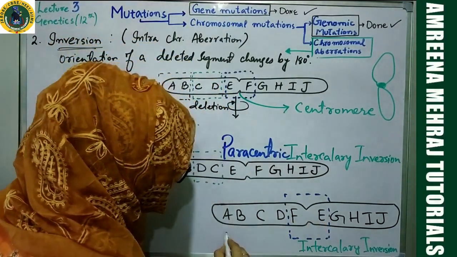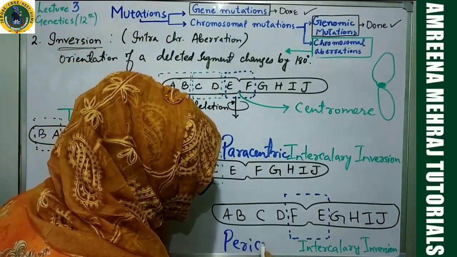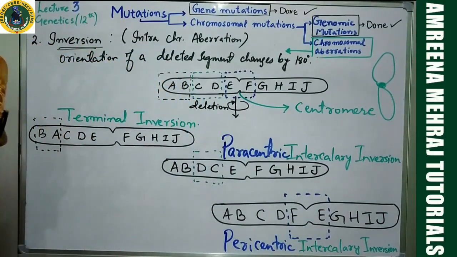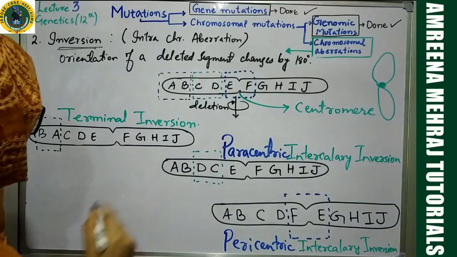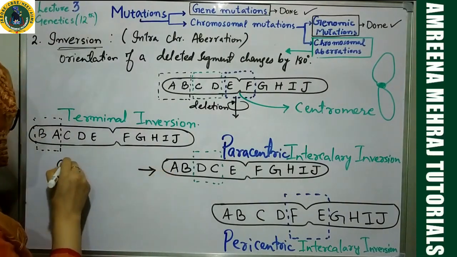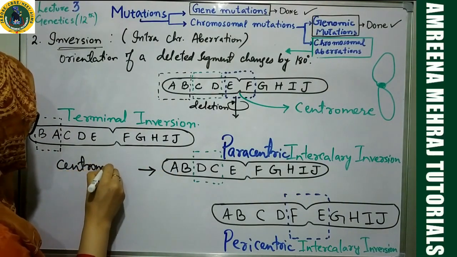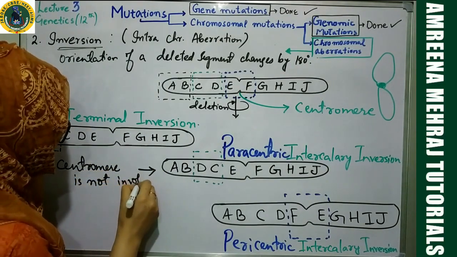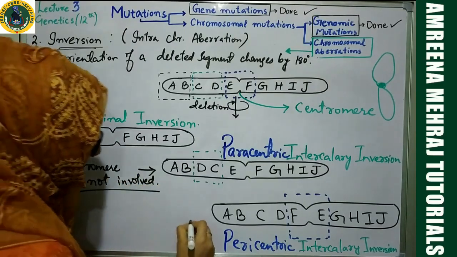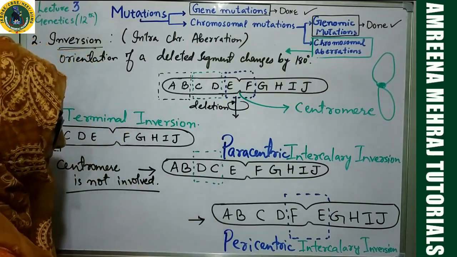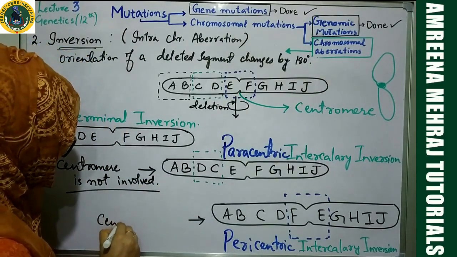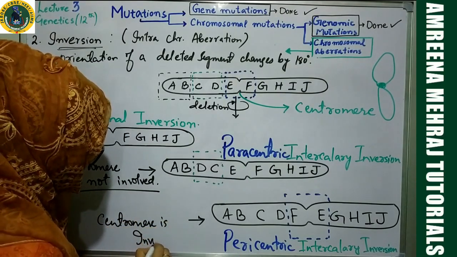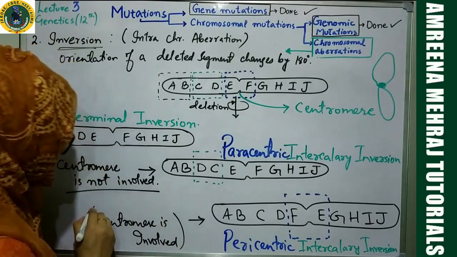We will call it pericentric inversion. So remember, in paracentric inversion, centromere is not involved. Simple. In this case, why is it called pericentric? Because centromere is involved. This is very simple.